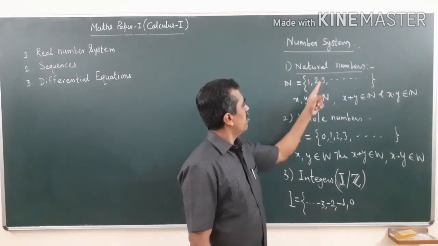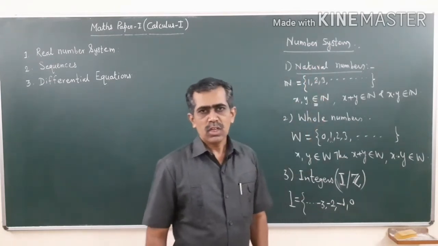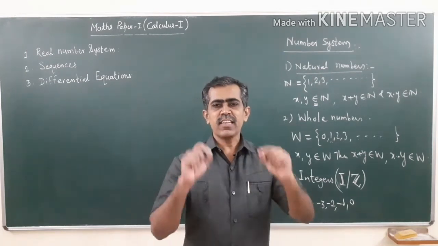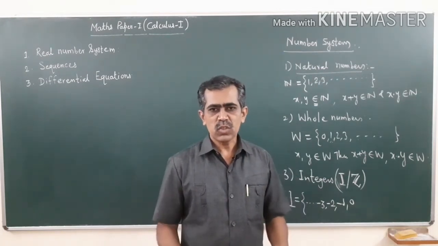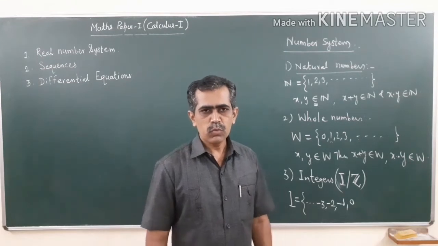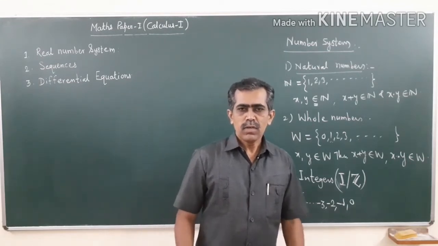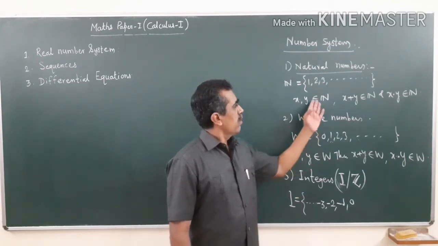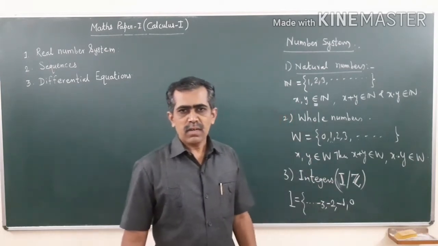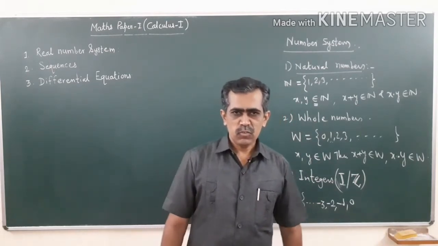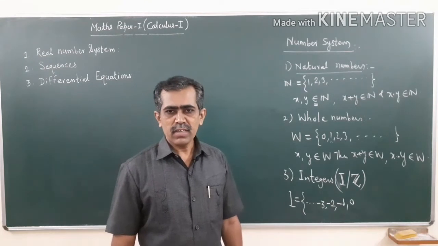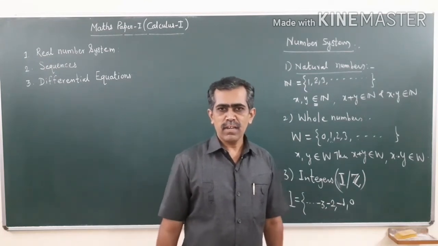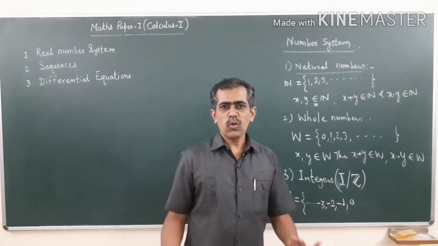Now, these numbers are used to count the objects which exist in nature, which we can sense, which we can see. But suppose I am conducting a lecture now in the class, and we ask the number of students present in the class, and there are no students.